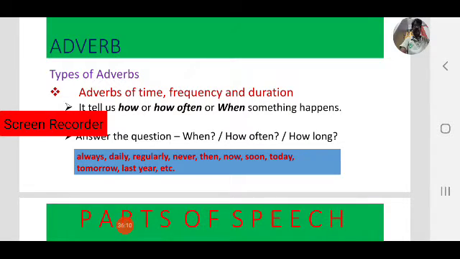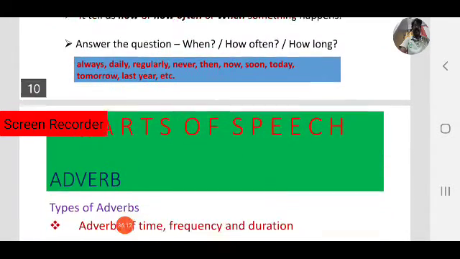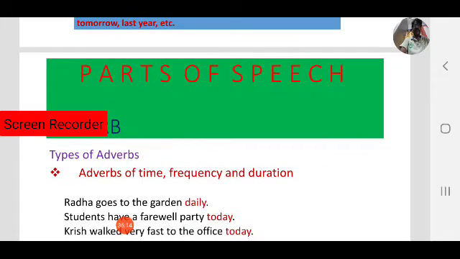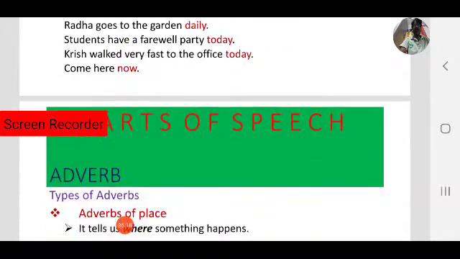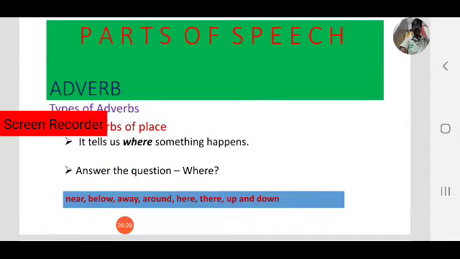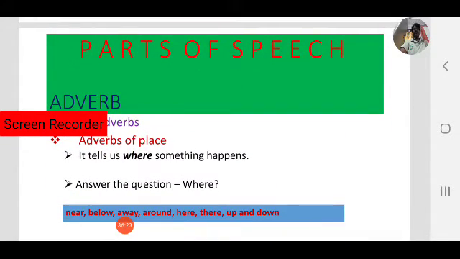Next, the second type of adverb is adverbs of place. It tells us where something happens. So you have to ask the question where something happens. If you get an answer, that comes under adverbs of place.